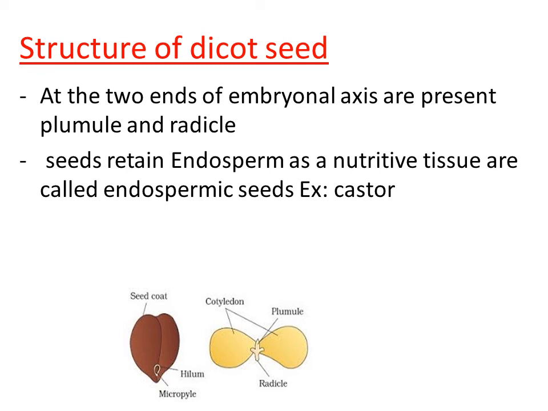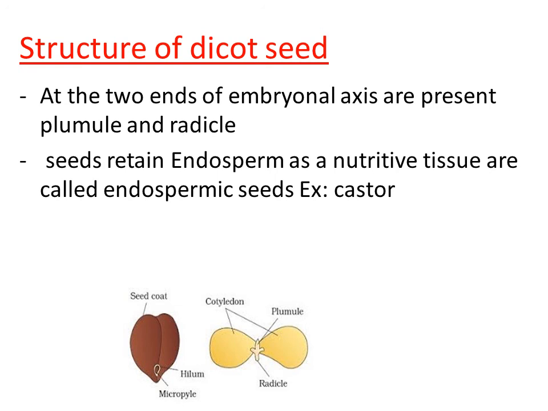In most of the cases, the endosperm is completely utilized for the developing embryo in the seed. But in some cases the endosperm is retained after seed formation also. The best example is castor. In the castor seed we can see the remnant of endosperm. That means the endosperm tissue is retained in the seed also. Such seeds are called endospermic seeds.